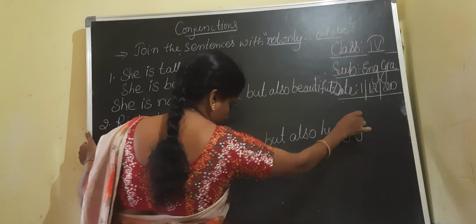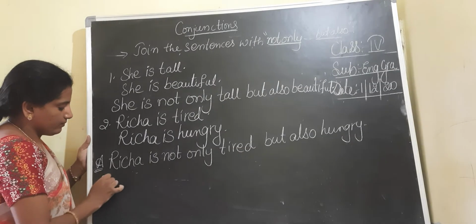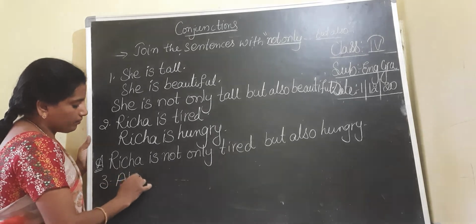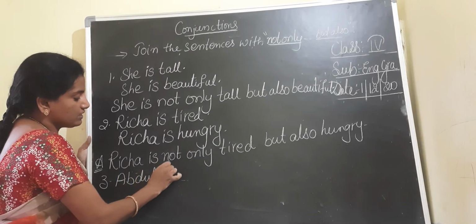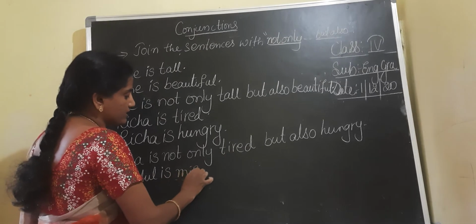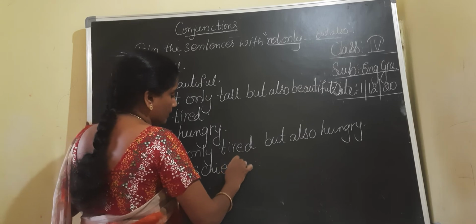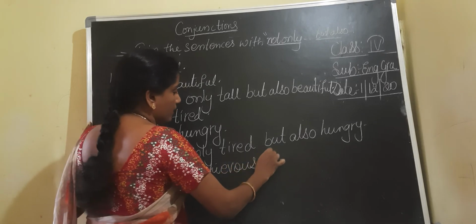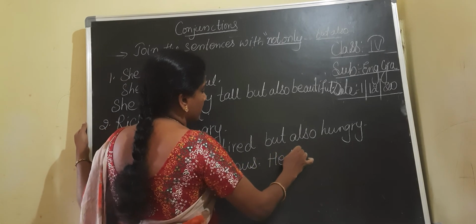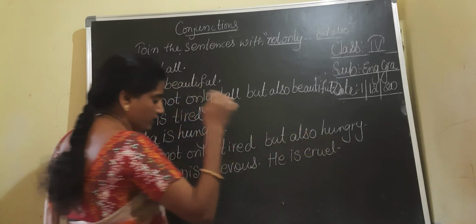Coming to the next one. Abdul is mischievous. He is cruel. Two sentences.